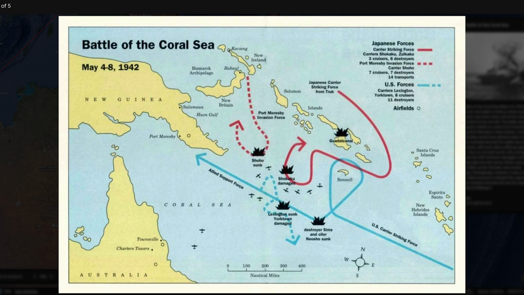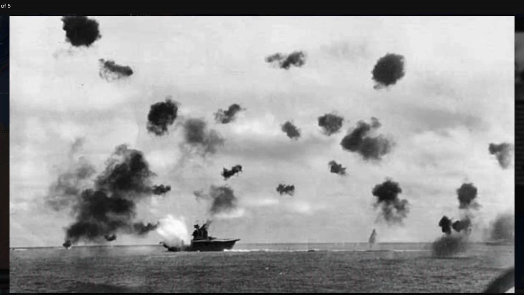The battle was tactically inconclusive. Both sides suffered significant losses. The U.S. aircraft carrier USS Lexington was sunk, along with the Japanese aircraft carrier Shoho. The USS Yorktown and Japanese fleet carrier Shokaku were heavily damaged. Strategically, however, this battle was a victory for the Allies because it stopped the Japanese advance towards Australia and set the stage for the Battle of Midway.